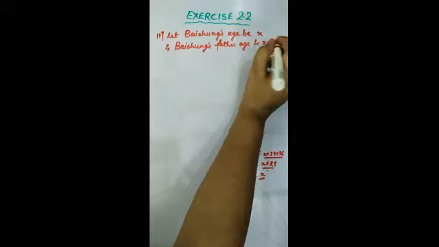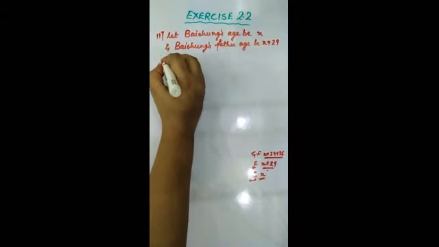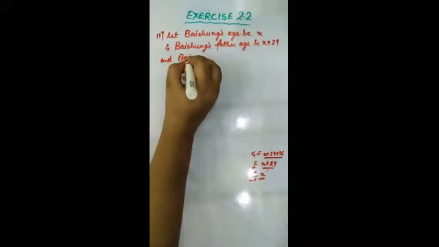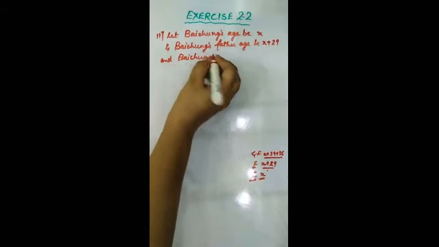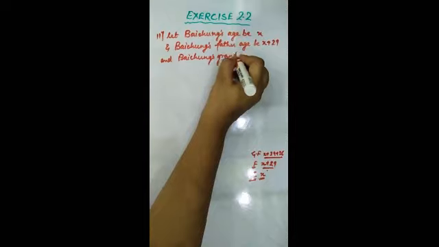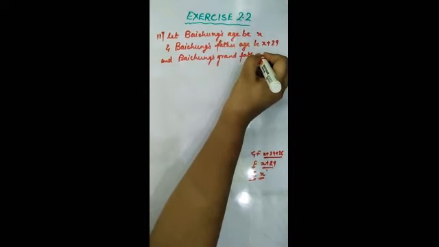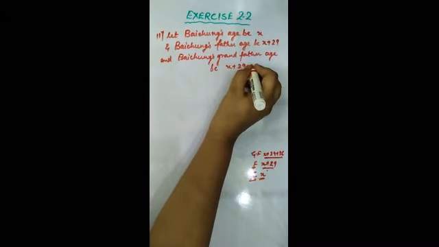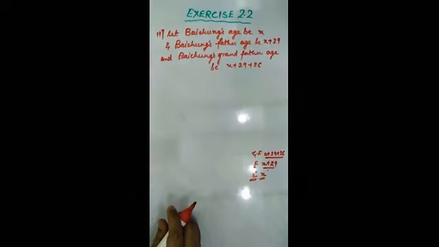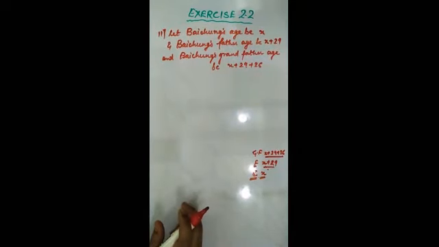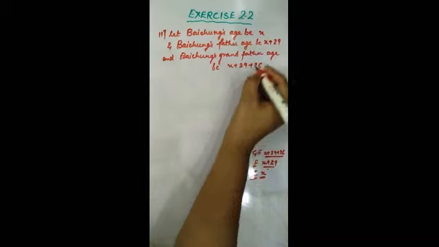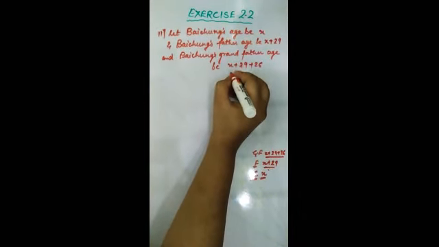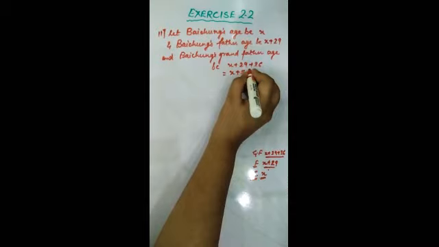And Baichung's grandfather age be X plus 29 plus 26. I hope you all have understood why I have taken like this. Grandfather will be older than father, so that is why again I am adding 26 to the father's age. So X plus 29 plus 26, you can write it as X plus 55.